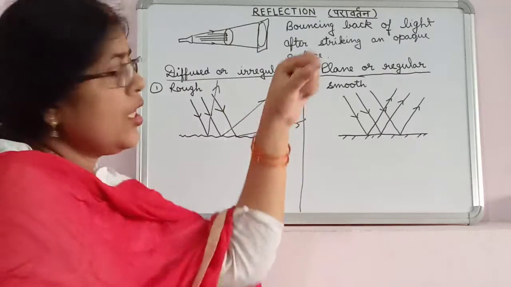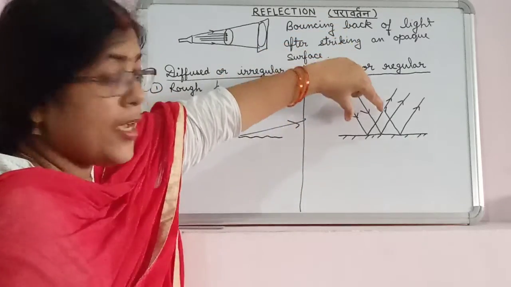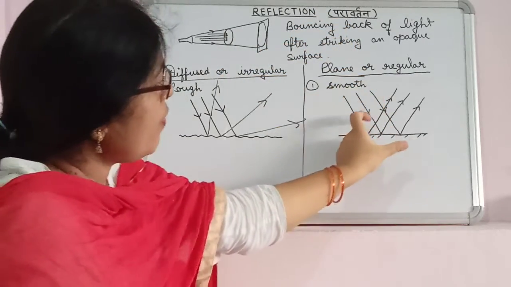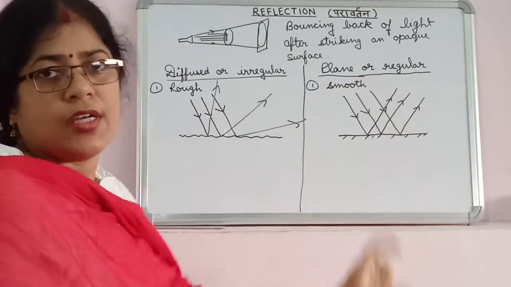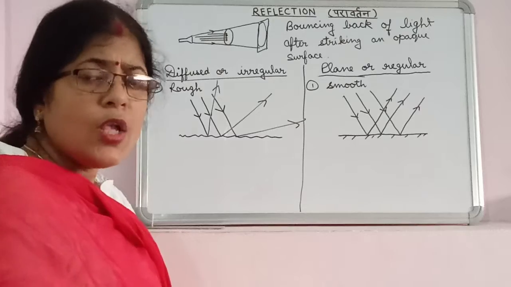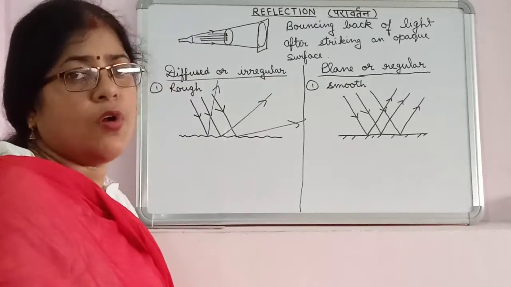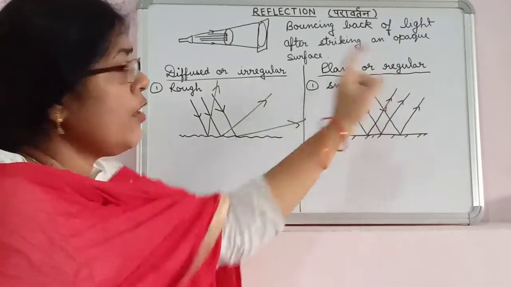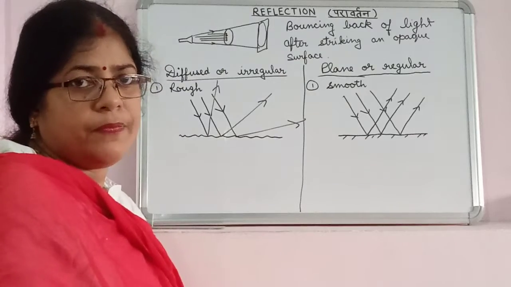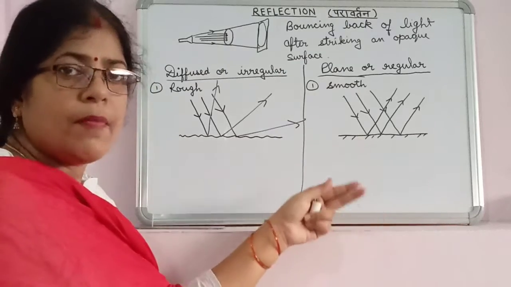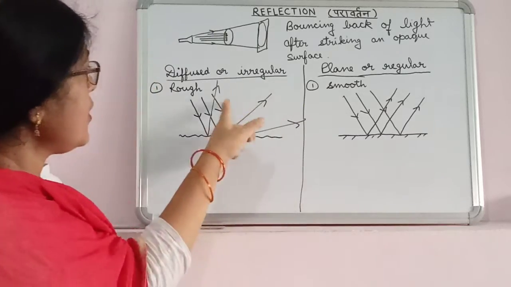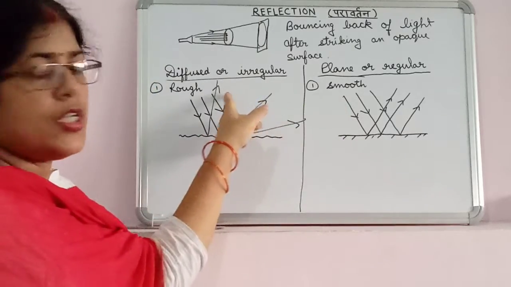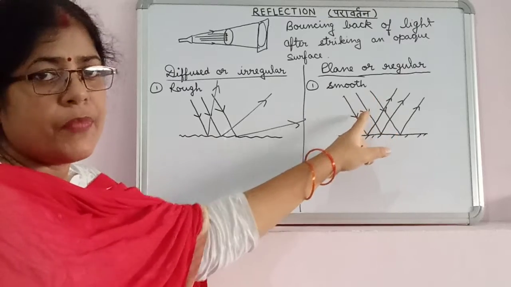You can see these rays, they are parallel, then they will reflect back in a regular manner after following certain laws. So there are certain laws of reflection in case of a plane or regular reflection. We will study those laws in our forthcoming videos. So this is the difference between a diffused and plane reflection.